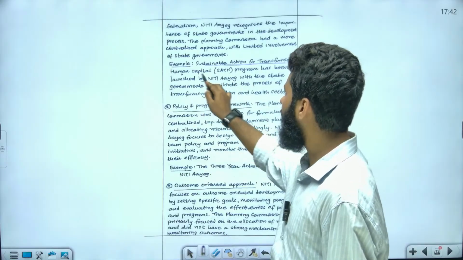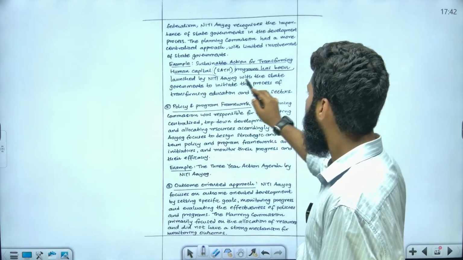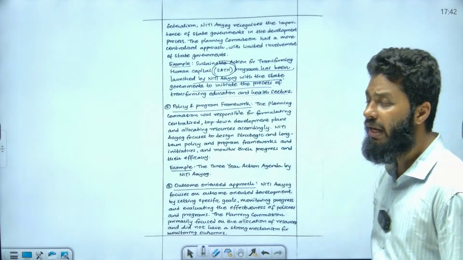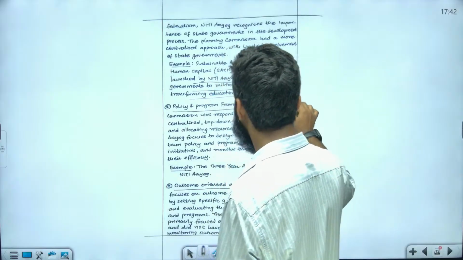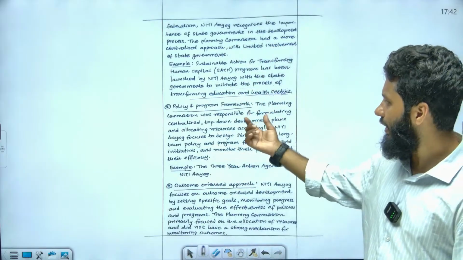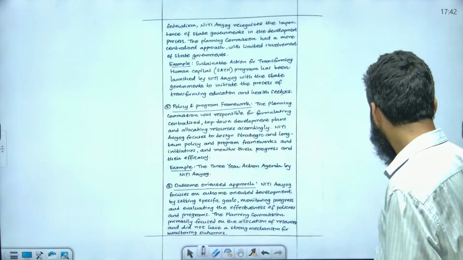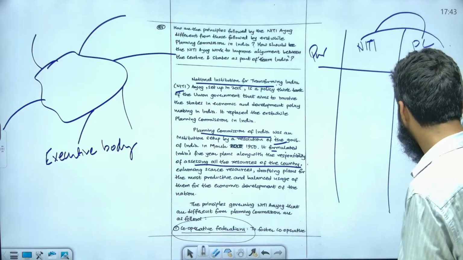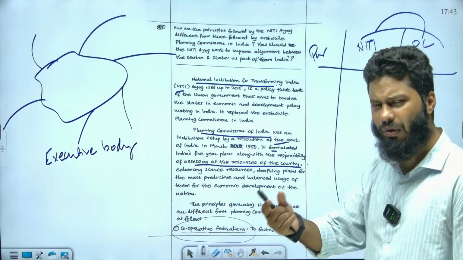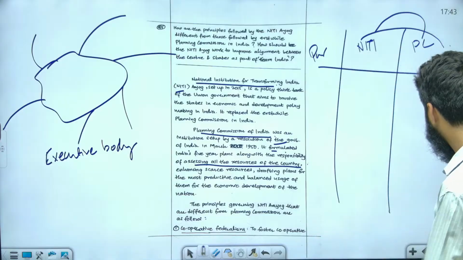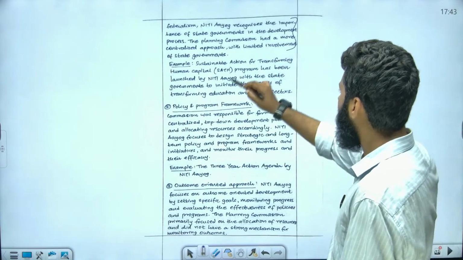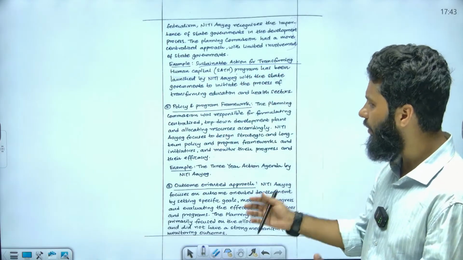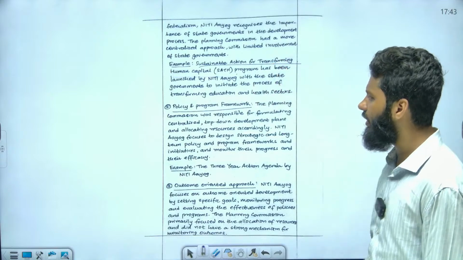Sustainable Action for Transforming Human Capital, that is the SAT program, has been launched by Niti Aayog with the state governments to initiate the process of transforming education and health services. Now what we are trying to do here is give the principle, cooperative federalism, with an explanation. You can summarize the explanation, shorten it, and then give one example, this much. You can also cut it short depending upon the word limit that you have.